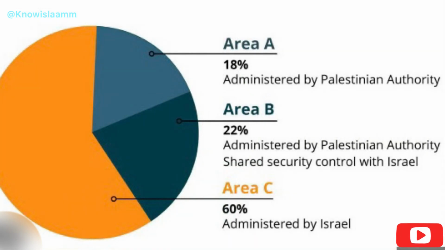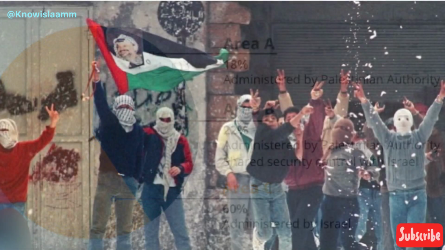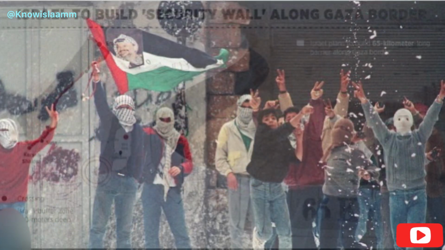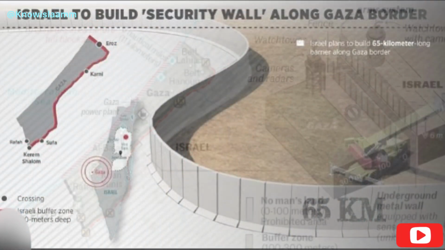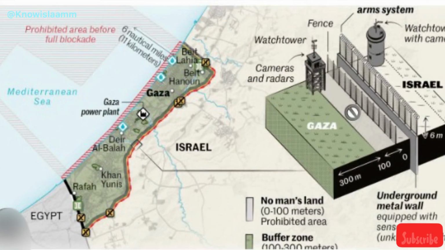Area 1 under full Palestinian control, Area 2 under joint Palestinian-Israeli control, and Area 3 under full Israeli control, but the solution creates a problem. Area 3 contains the majority of the West Bank's agricultural land, water and minerals. Palestinians have limited access to these. Further peace talks prove unsuccessful. Palestinians lose hope, resulting in the second uprising, and Israel begins building walls and setting checkpoints to control Palestinian movement.